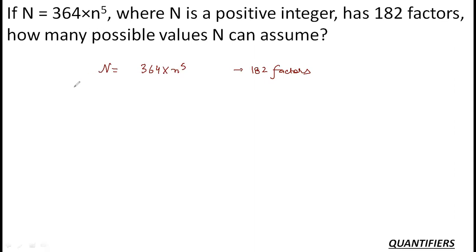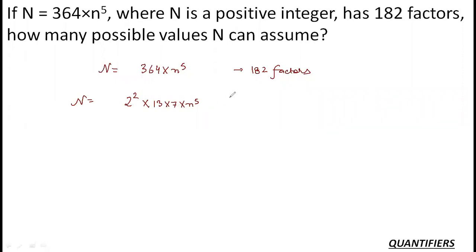Let's see. First things first, if I try to split it up, it is 4 into 91, which is nothing but 2 square into 3 into 13 into 7. So N has at least three prime numbers. It is possible that n is also a prime number, thereby producing more factors, but there are at least three prime factors in N.